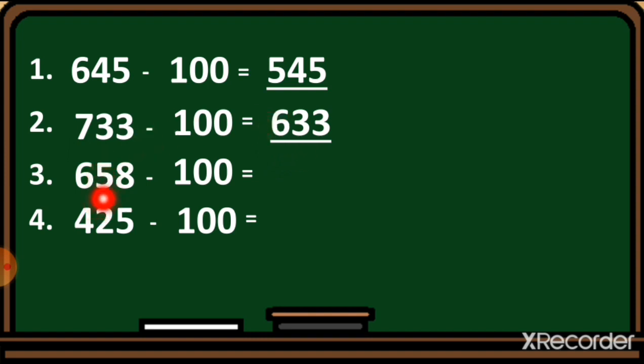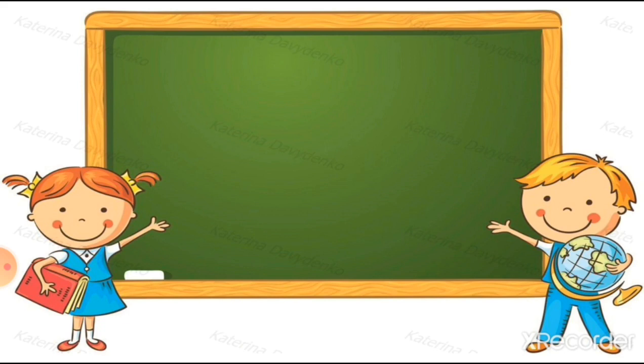Number 3, 658. So we cut one number from this 6. I repeat, we cut one number from this 6. So 6 minus 1 is equal to 5. So the number 558 will come. Number 4, 425. So we cut one number from this 4. So the answer 325 will come.